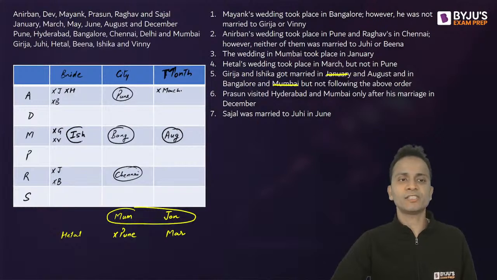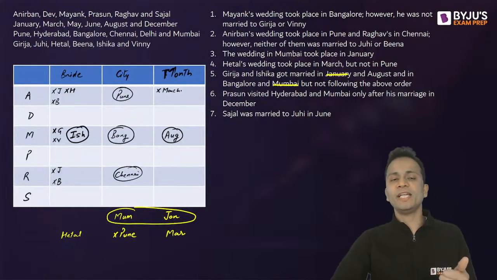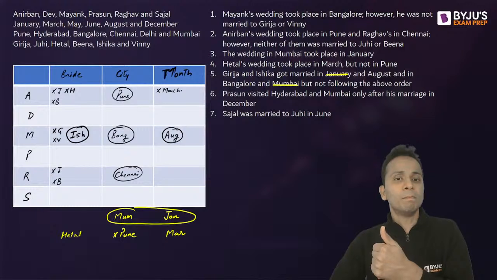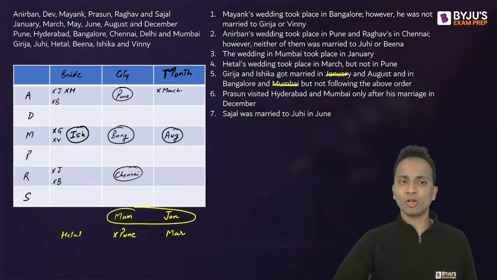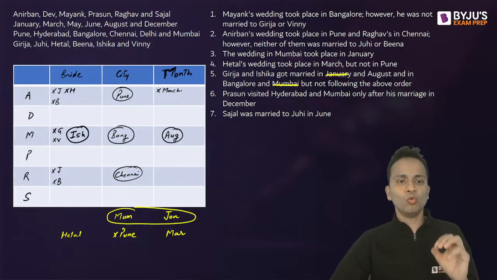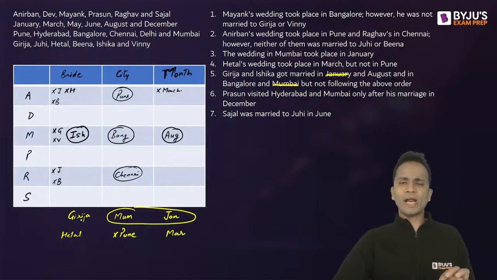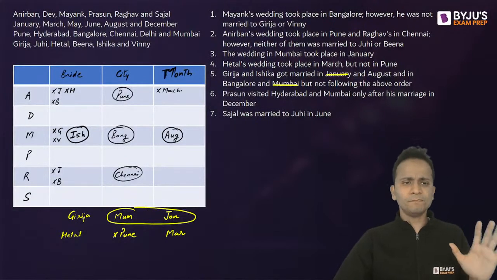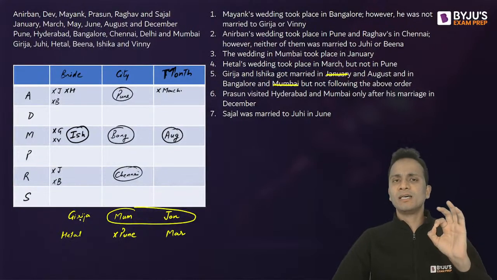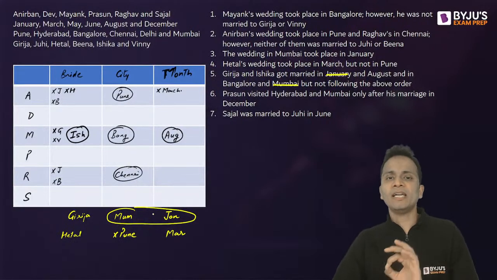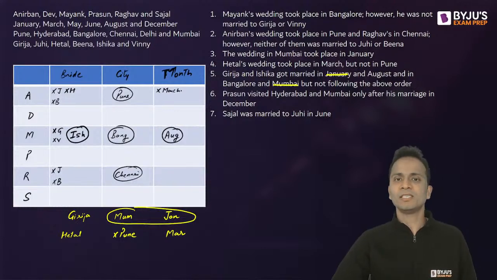Okay, so Ishika is fixed here. So Ishika's wedding will be in the month of August and in Bangalore city. So Girja will be in Mumbai in the month of January. So at the bottom of the screen, I'll write Girja here. So Girja's wedding, I don't know to whom, but Girja's wedding is in Mumbai and in the month of January, right? So that was statement number 5.